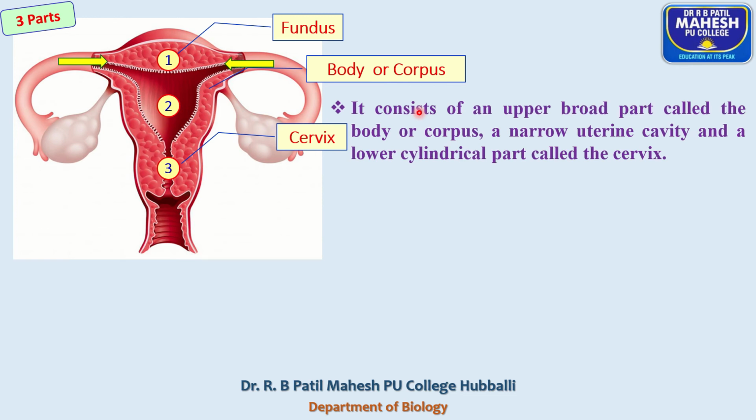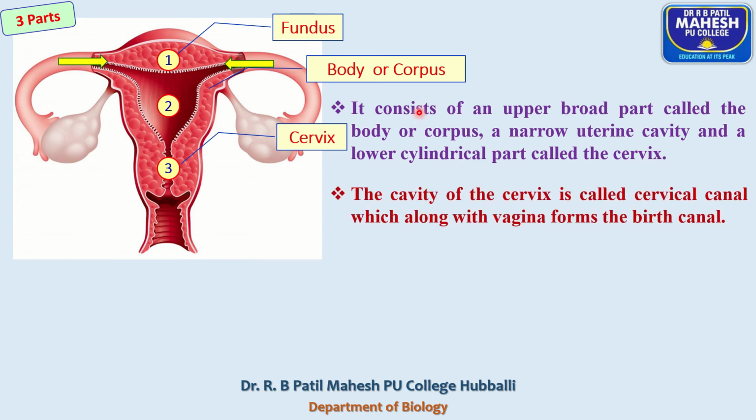So it consists of an upper broad part called the body or corpus, a narrow uterine cavity, and a third cylindrical part called the cervix. Look here, the cavity of the cervix is called the cervical canal, which along with the vagina